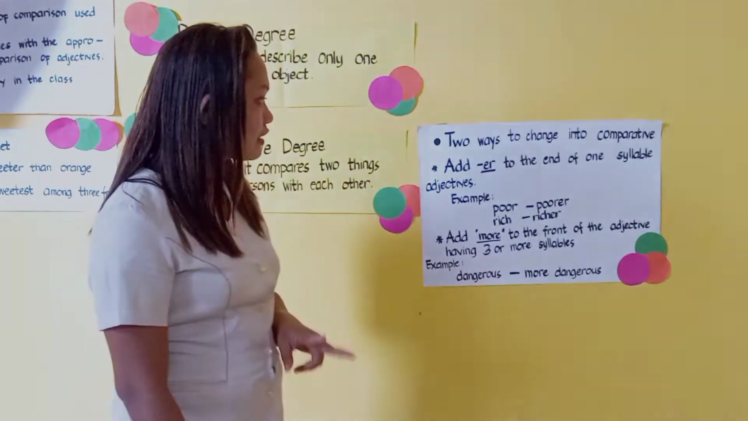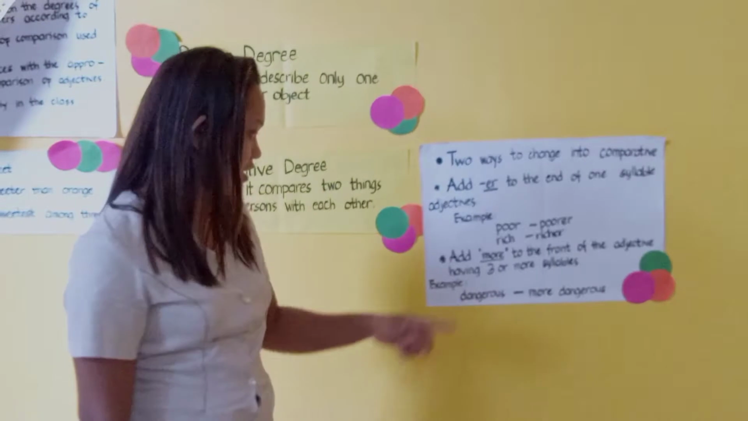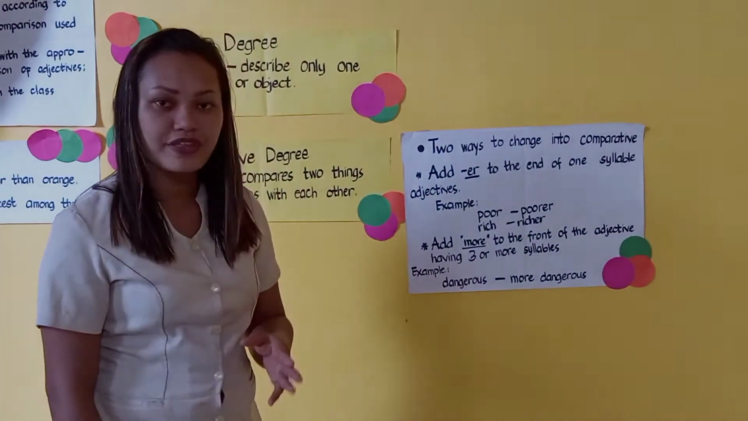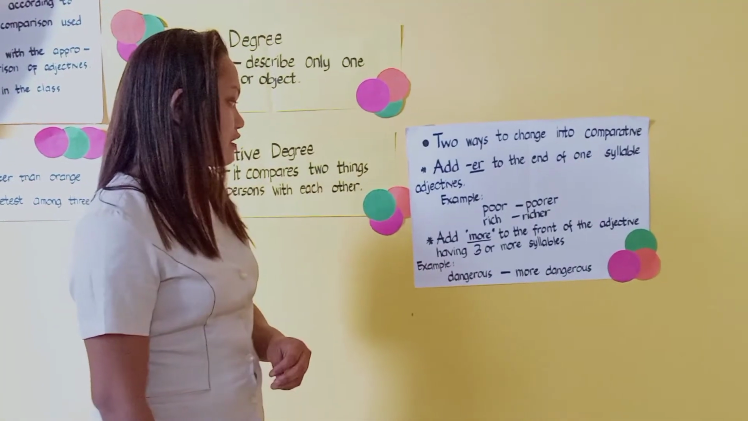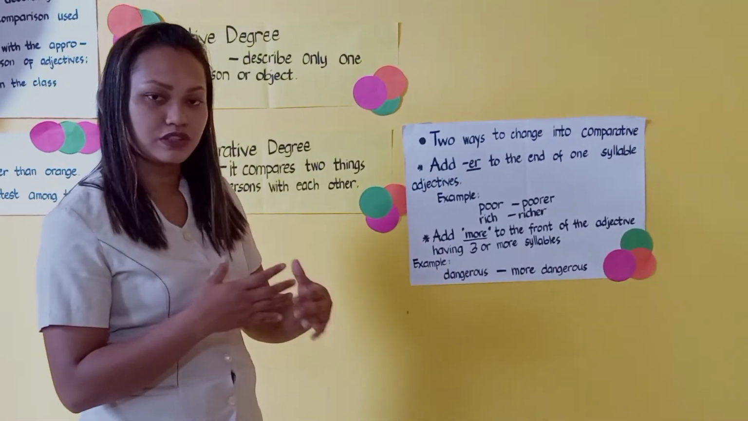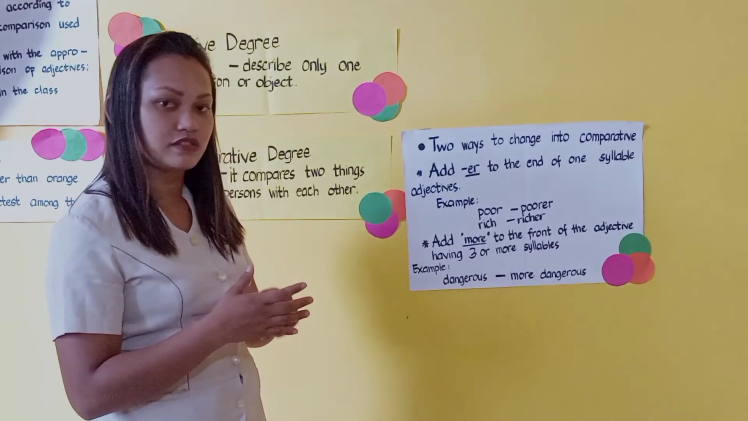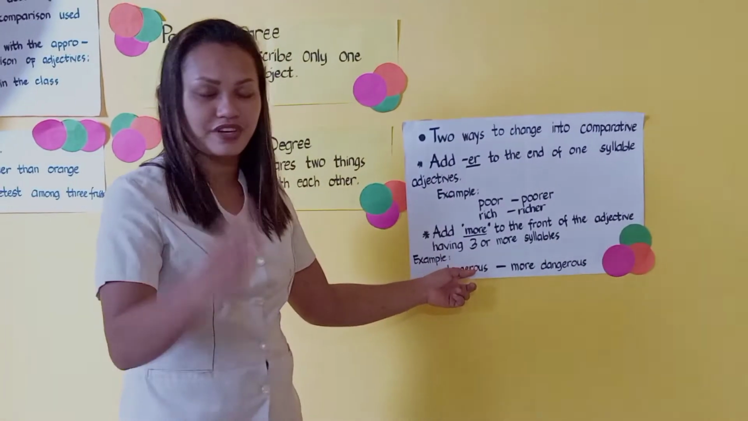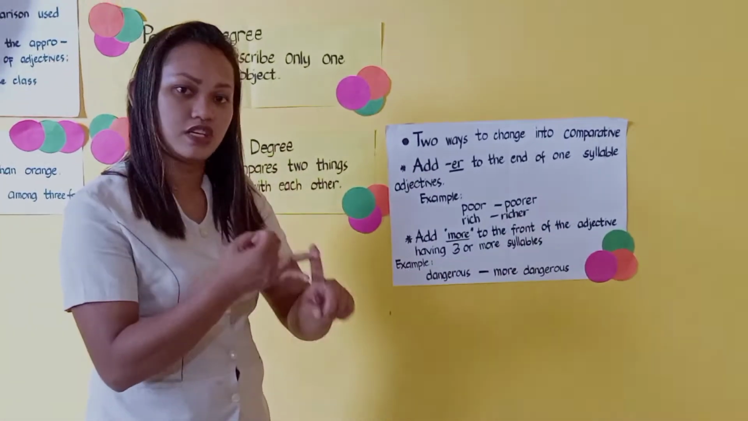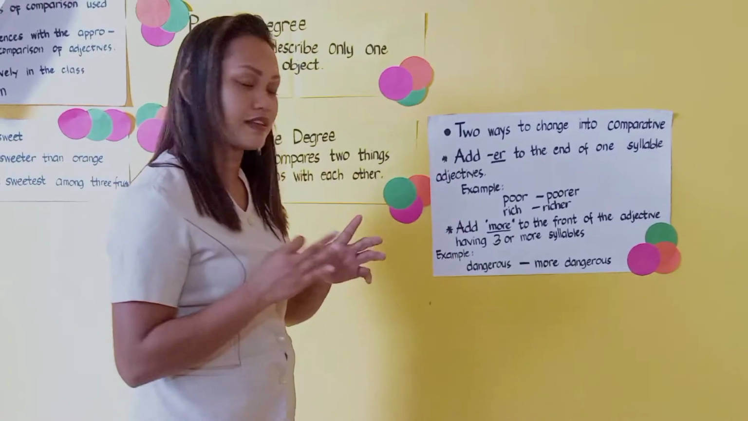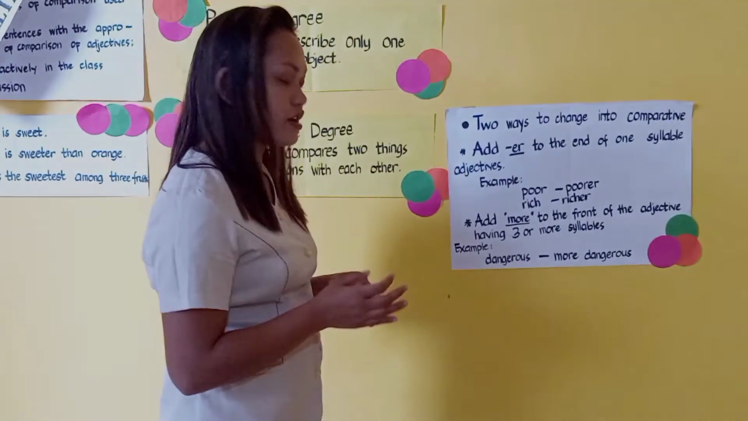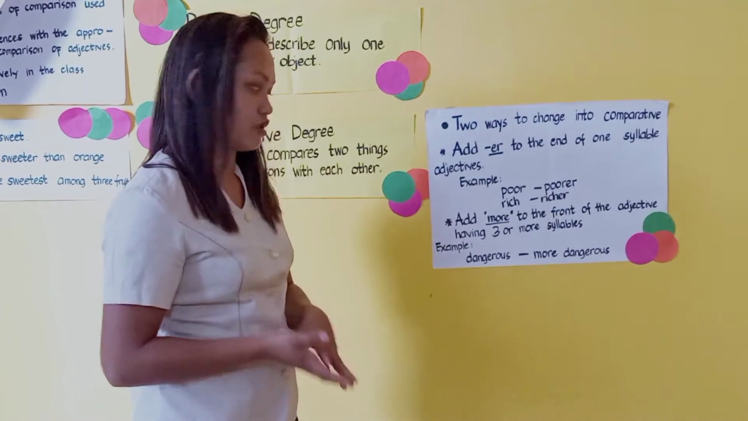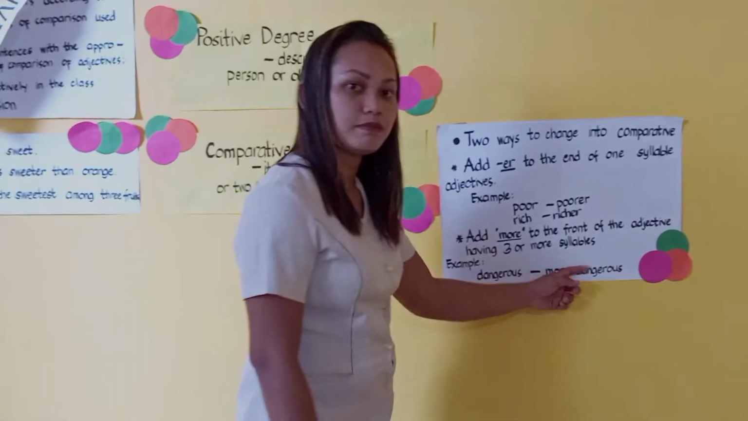Now, the second way to change into the comparative is to add more to the front of the adjective having 3 or more syllables. So in front, not at the end, but rather in the front or before the adjective. Say for example, dangerous. Dangerous has 3 syllables. So since dangerous has 3 syllables, then we are going to add more before the adjective dangerous. So from dangerous, it will become more dangerous.